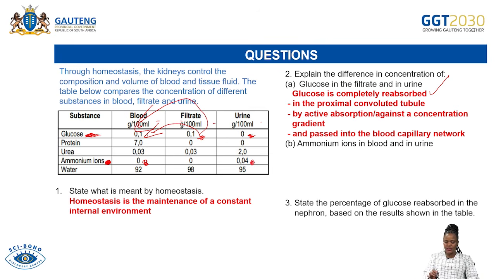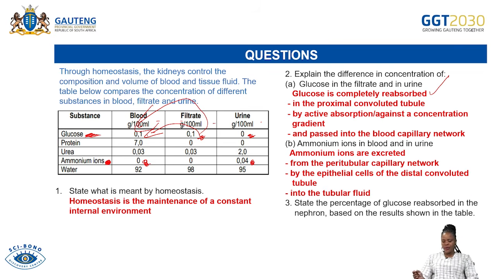So you are going to concentrate on the three. You check the substance here, which is the ammonium ions, and then you are looking into what? You are looking into the blood as well as the urine. So you need to differentiate between the ammonium ions in the blood and in the urine. So check your answer with my answer.